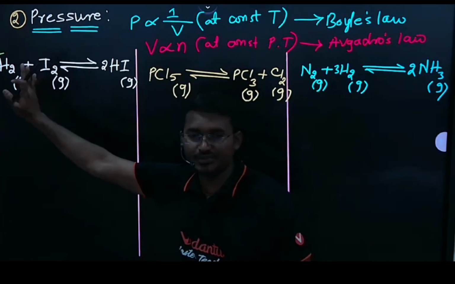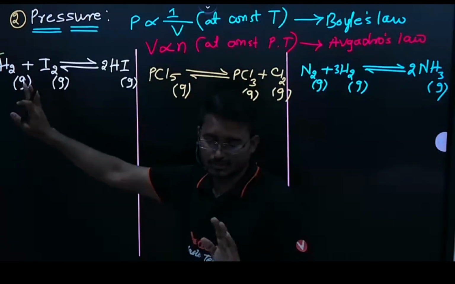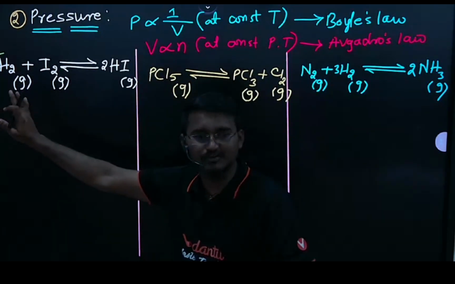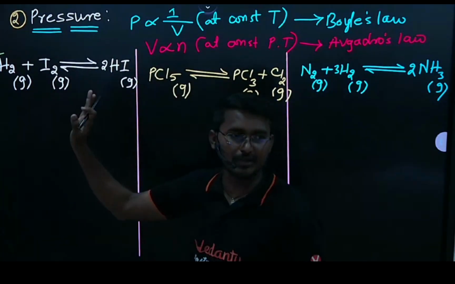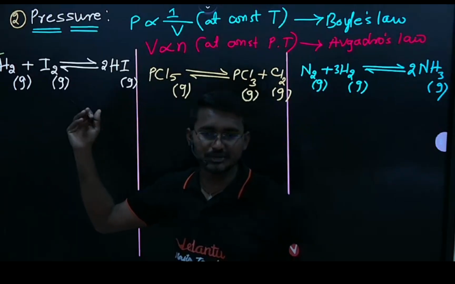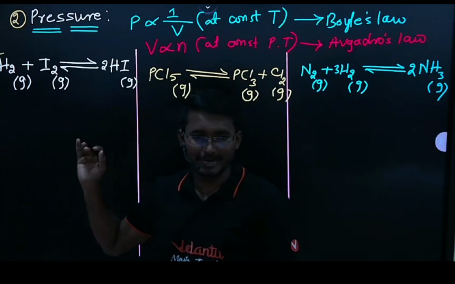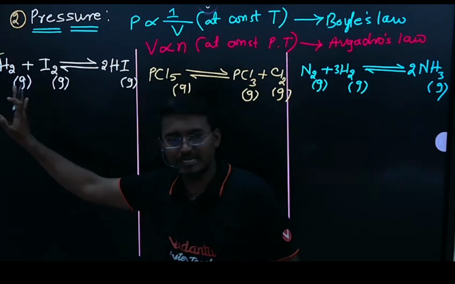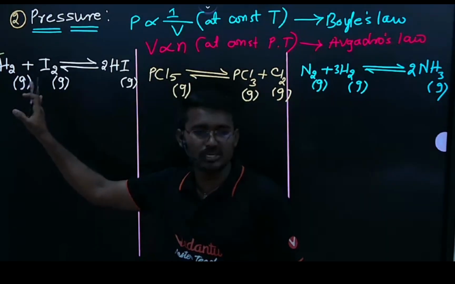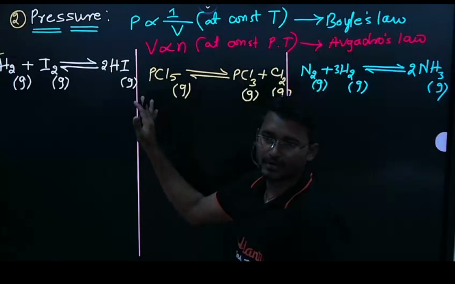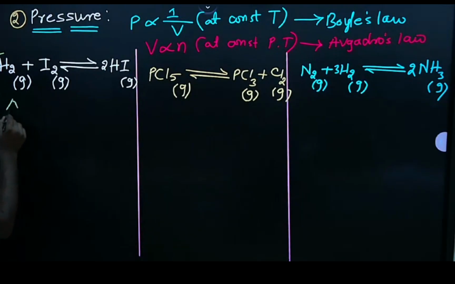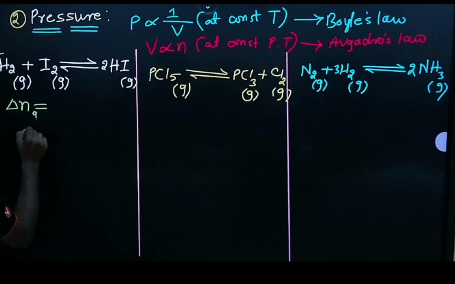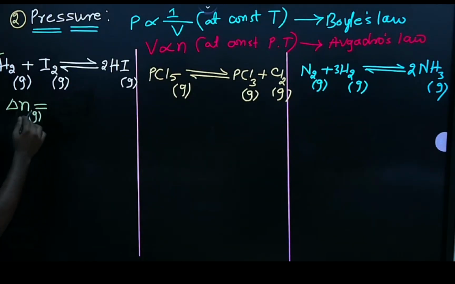If I increase the pressure of these reactants, there is no effect on the equilibrium. Why? Because the number of moles of reactants is equal to the number of moles of products. So how do we calculate delta n, delta ng? If we have gaseous moles, we consider them as ng.